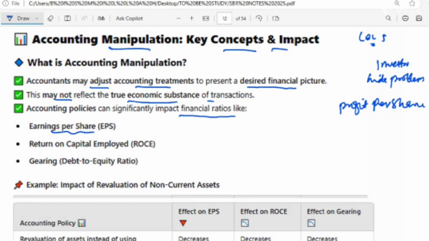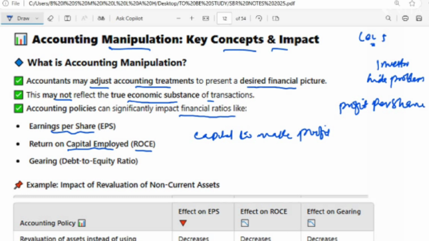Now, on the other hand, we have another key financial metric, that is the return on capital employed, ROCE, which shows how well a company uses its capital to make profit, right? The manipulation here is overstating the assets or profit.